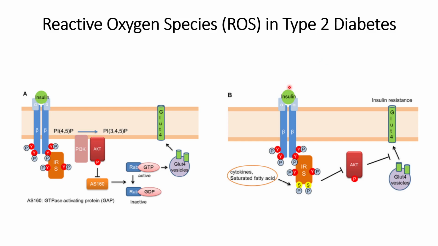That is, the insulin and glucose balance will be able to function normally, like shown in panel A on the left hand side. If you need to understand more about the role of reactive oxygen species in diabetes, you can go through the reference that has been provided in the description.